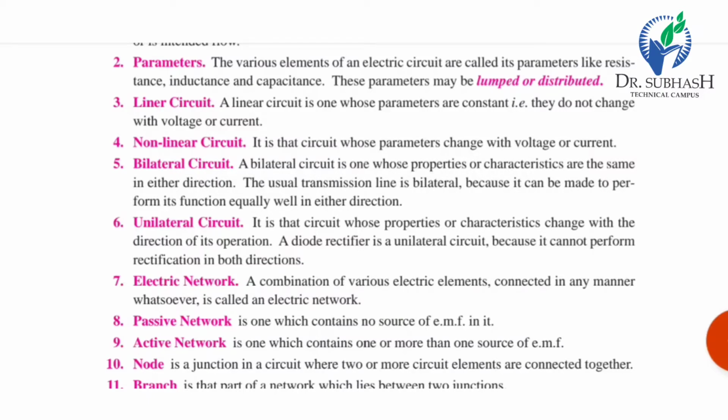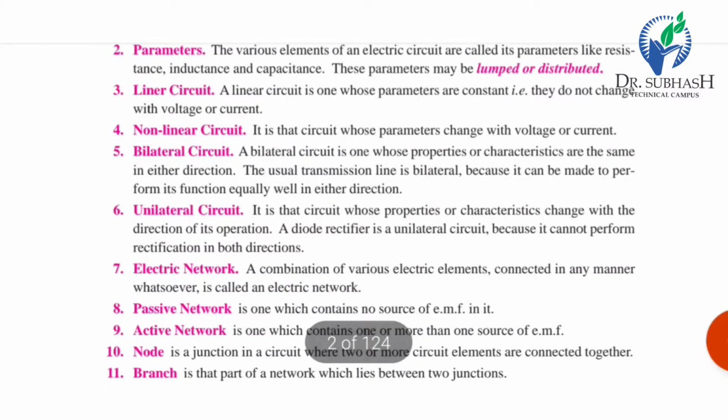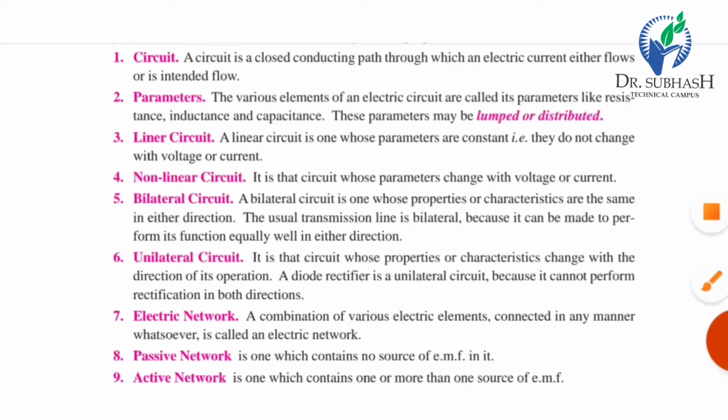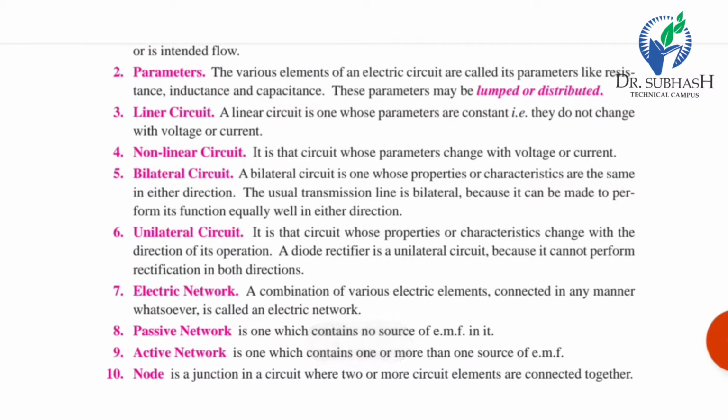A bilateral circuit is one whose properties or characteristics are the same in either direction. A transmission line is usually bilateral because it can be made to perform its function equally well in either direction. A unilateral circuit is one whose properties or characteristics change with the direction of its operation.